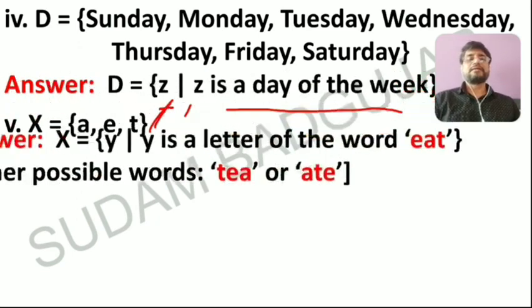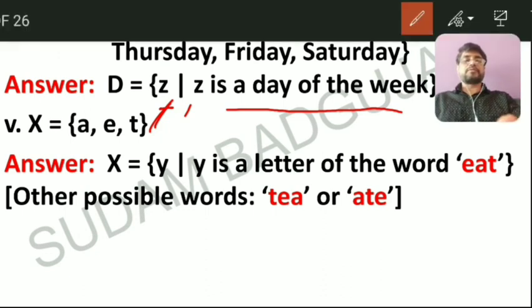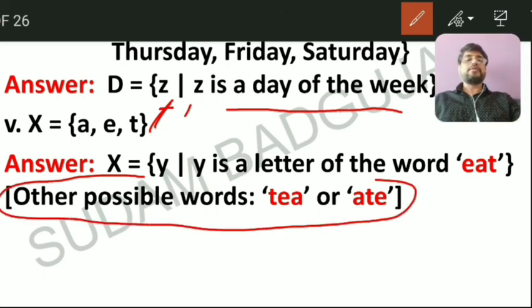In the rule method, X is equal to, I use variable y, or you can take x also, y such that y is a letter of the word 'at', or other possible words you can take, like 'eat' or 'tea'. In this there are 3 letters: a is there, t is there, and e is also there, right. In the exam, this many possibilities are not necessary. You have to write any one word.